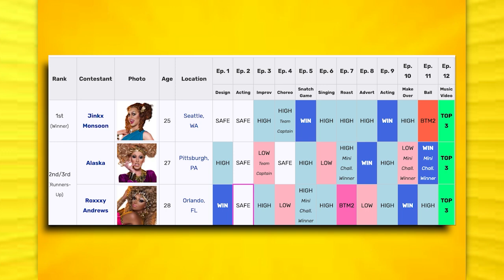But it doesn't really matter because Alaska does have the better track record overall because she was never in the bottom 2 and also had 2 wins. And yes, I know she has 3 low placements, but I'm only looking at it as wins and bottom 2 placements and then at the highs and lows. So she does have a better track record here. Do not come for me, this is just stats.